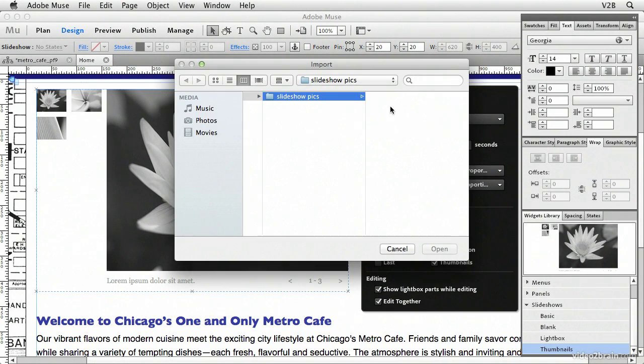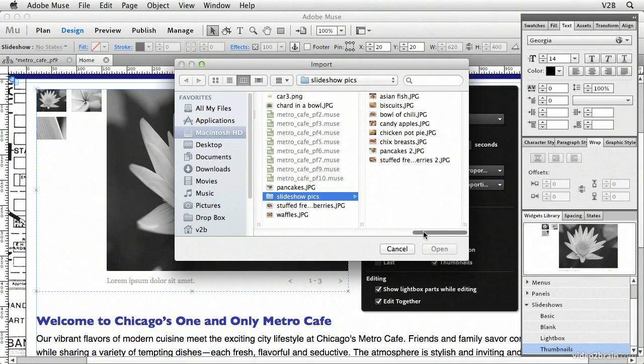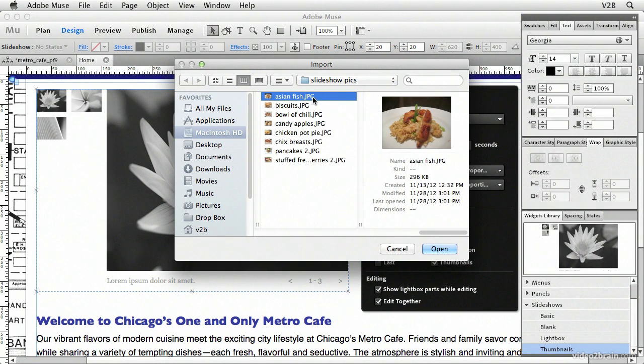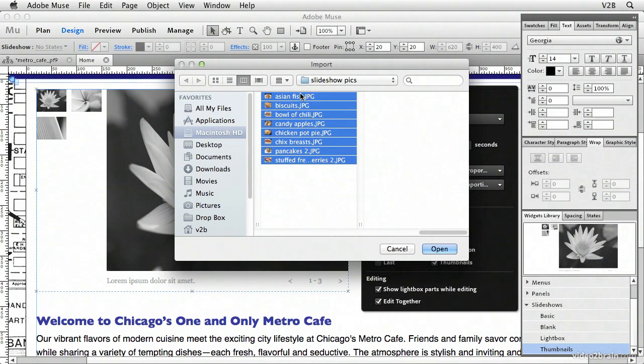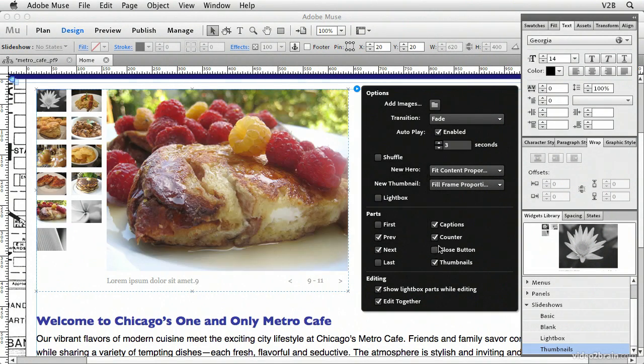That allows us to go in our system, browse to it, and here I am in the web page content folder. There's a folder in there named Slideshow Pics. I'm going to click on the first one and then hold down Shift and click on the last one in the whole list here. Now I have them all selected, so I want all of these photographs to import into the slideshow. All I need to do is click the Open button, and Muse adds them to this slideshow format.